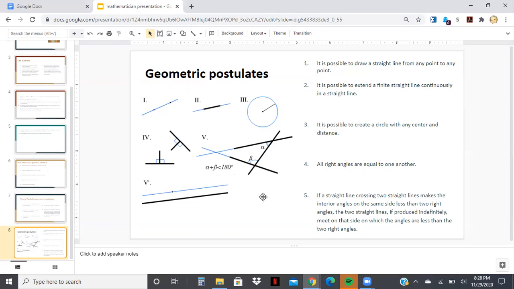Number 5 is probably the more confusing one, especially the way it's written out. It doesn't make the best sense.